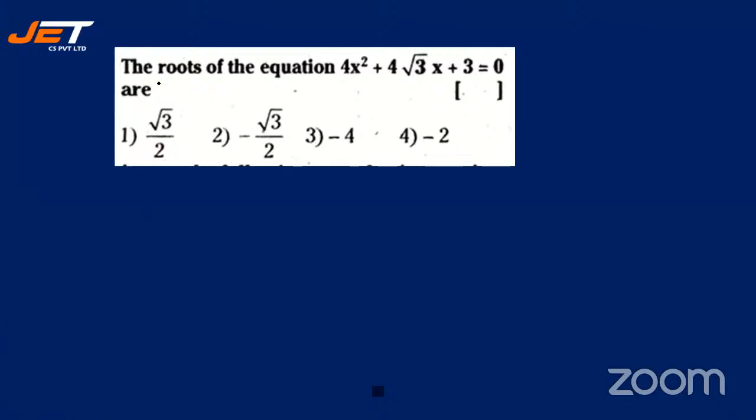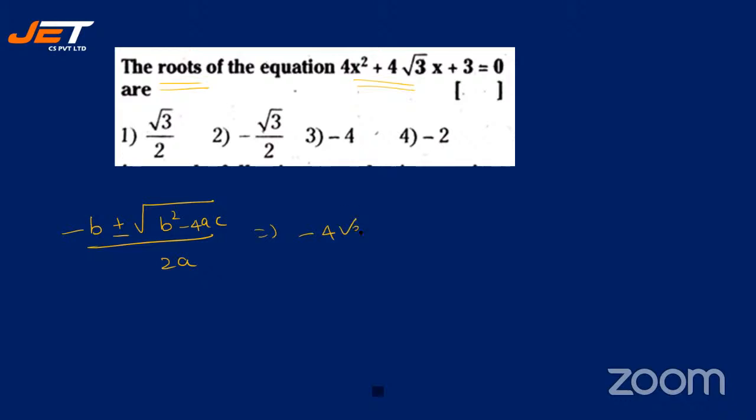All right, so always when we say the roots, we use the formula minus b plus or minus root of b square minus 4ac by 2a. Isn't it? So take this equation. What is b here?